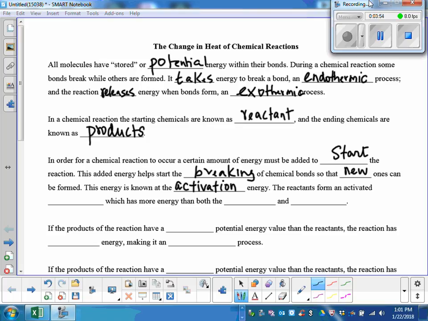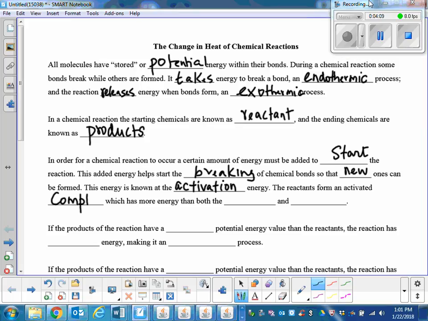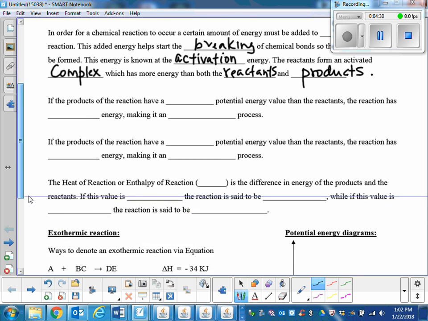So, when the reactants gain energy, what do they make? It's called the activated complex. Write that down. They make the activated complex, which has more energy than both reactants and products.